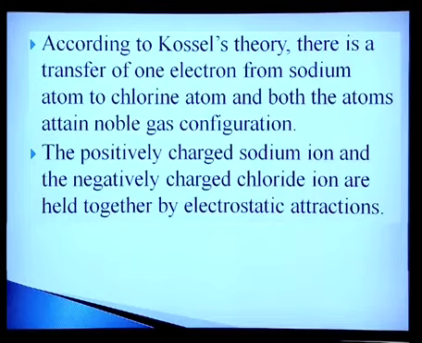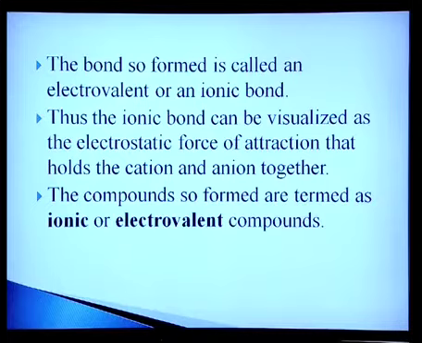If you take the example of sodium chloride, according to Kossel's theory, there is a transfer of one electron from the sodium atom to the chlorine atom, and both the atoms attain noble gas configuration. The positively charged sodium ion and negatively charged chloride ion are held together by electrostatic attraction. The bond so formed is called an electrovalent or ionic bond. Thus, the ionic bond can be visualized as the electrostatic force of attraction that holds the cation and anion together. The compounds so formed are termed ionic or electrovalent compounds.